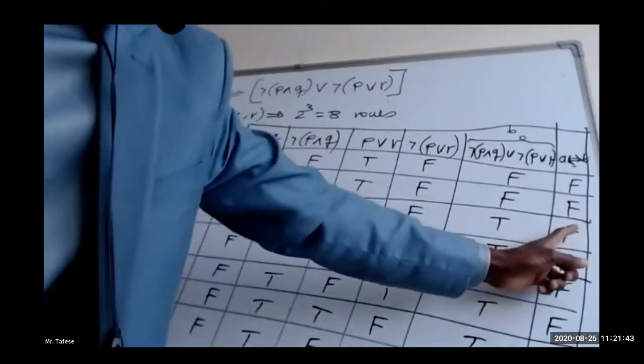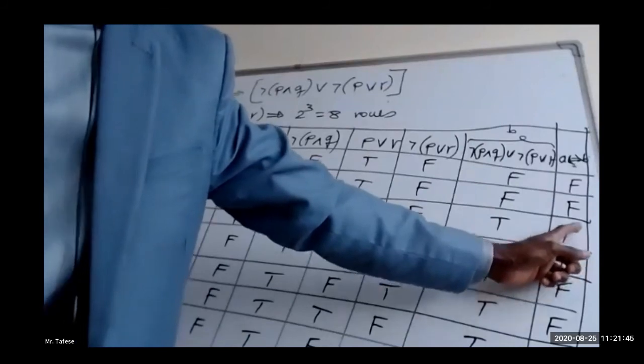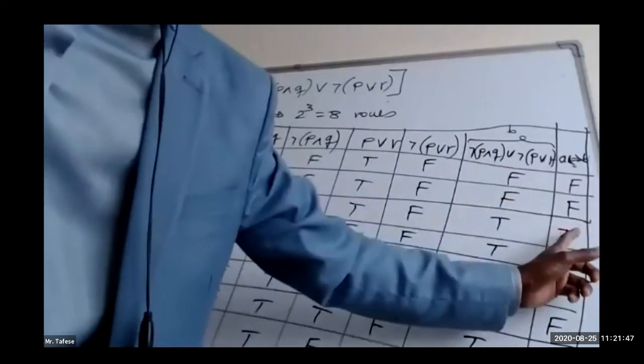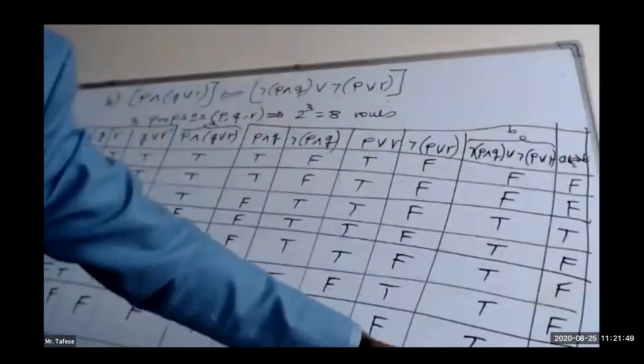If the one inside the third row were false, since the rest of them are already false, it would be a contradiction.